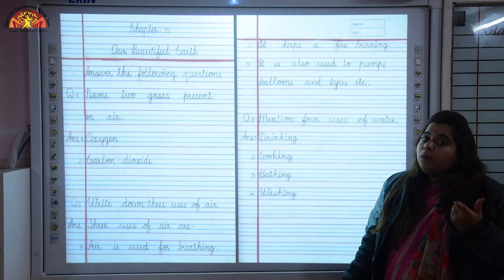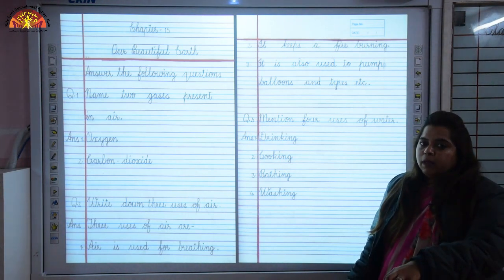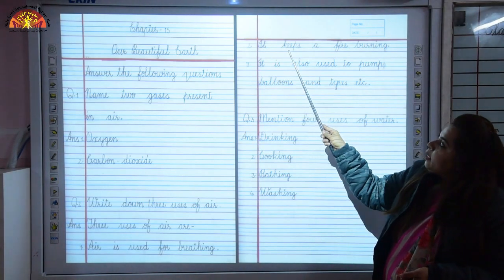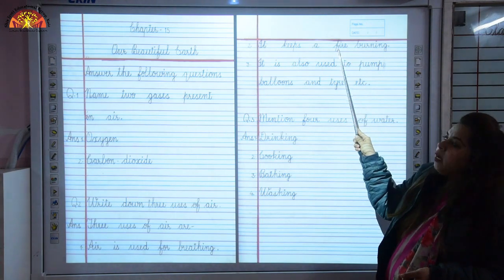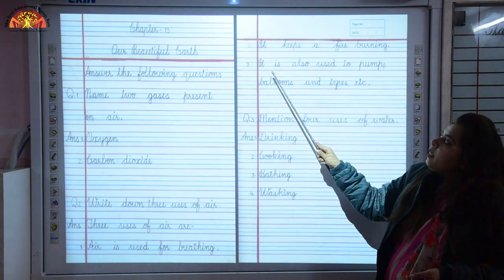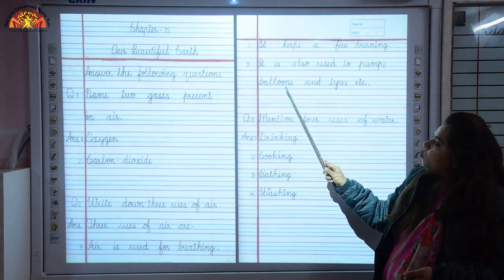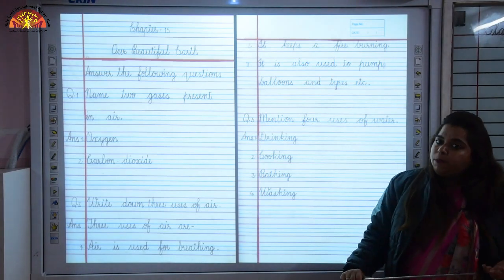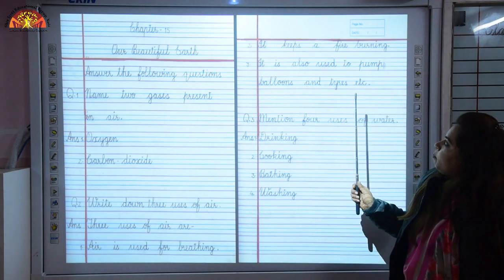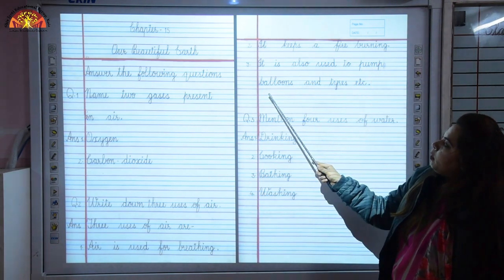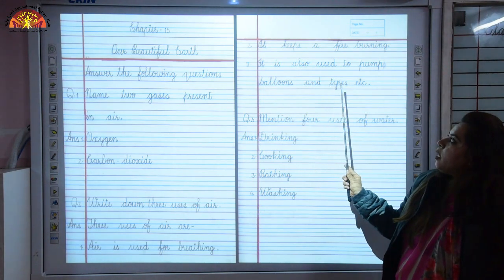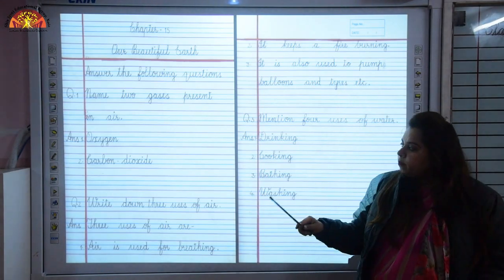Number 2, it keeps a fire burning. Now, people fan a bonfire and as I gave you the example, if there will be no air, it will not be able to burn a fire. So, yes, it keeps a fire burning. FIRE, fire, BURNING, burning. Number 3, it is also used to pump balloons and tires, etc. With the help of air, we pump balloons, we pump tires and many more. So, spelling of balloons is BALLOONS, balloons. Tires, TYRES, tires.